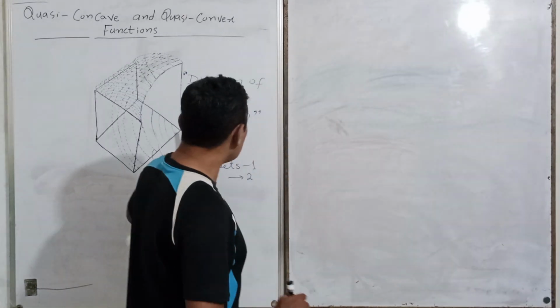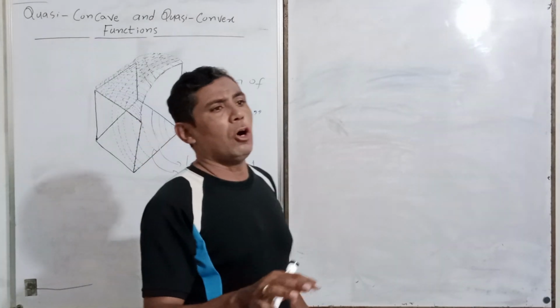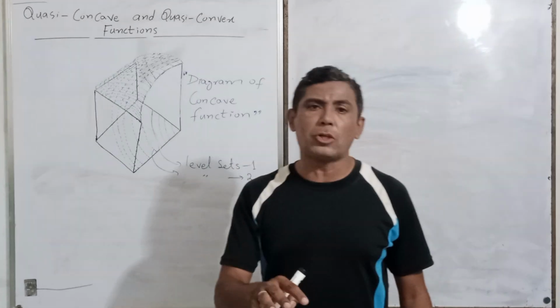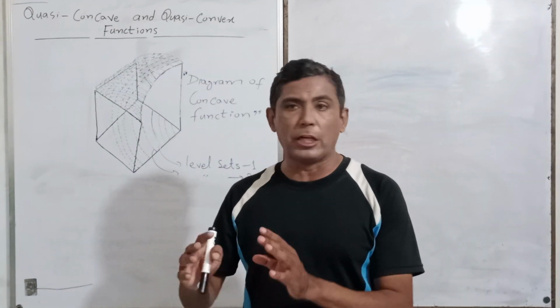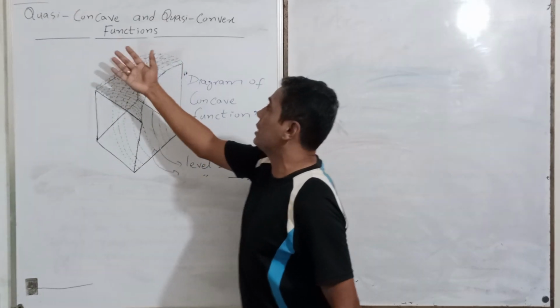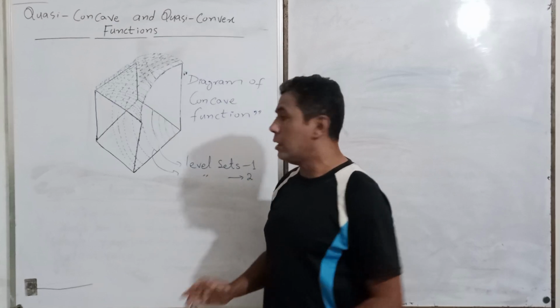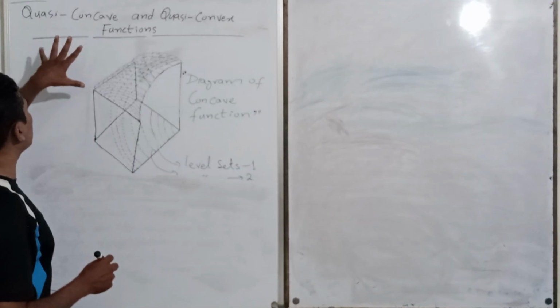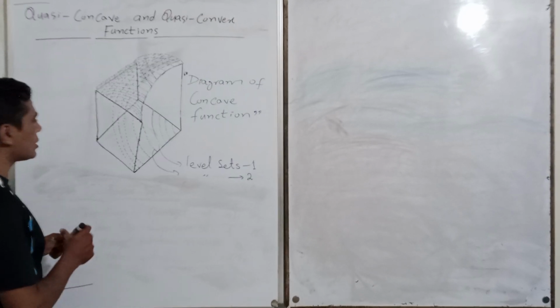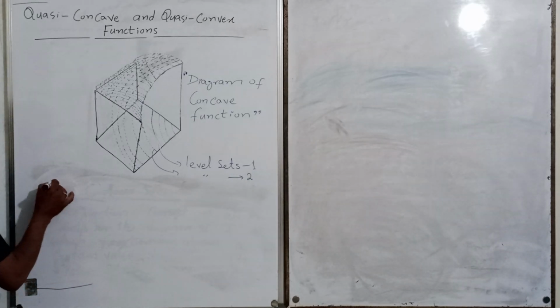So now, on the basis of the previous discussion of lower contour and upper contour, we will derive a nature of function. That nature of function is called quasi-concave and quasi-convex function. Now we are starting with quasi-concave. First of all, I am writing the definition of the quasi-concave function here.